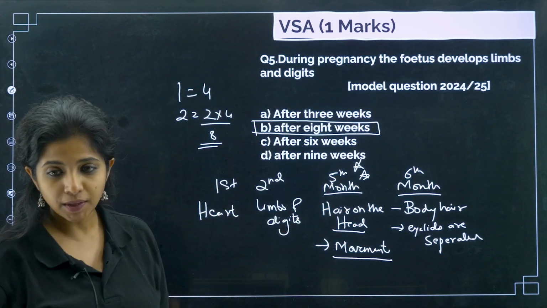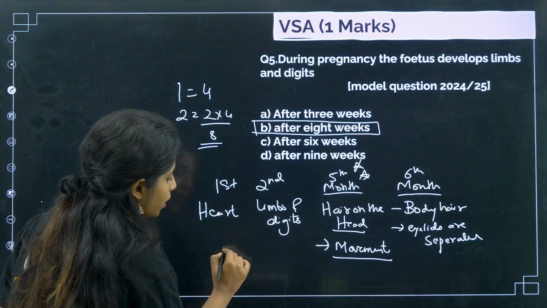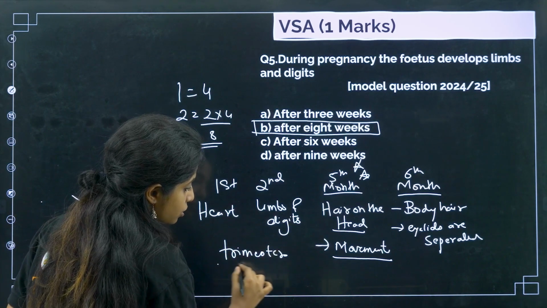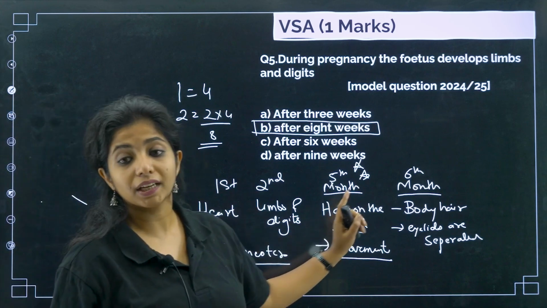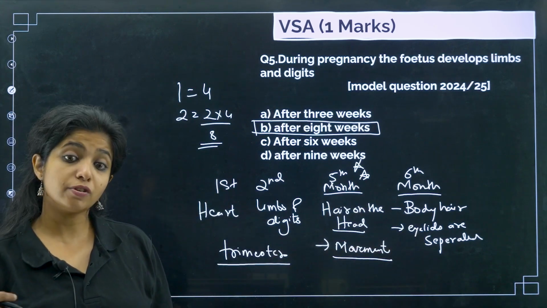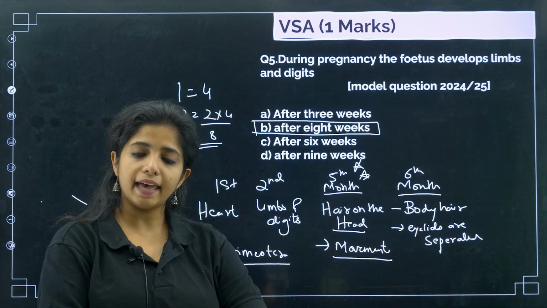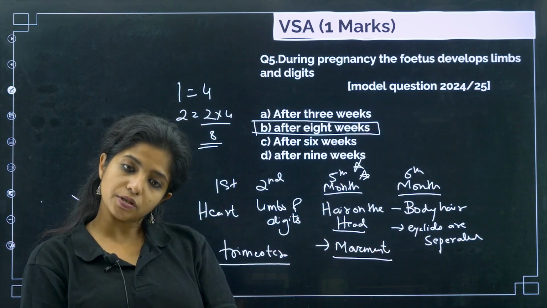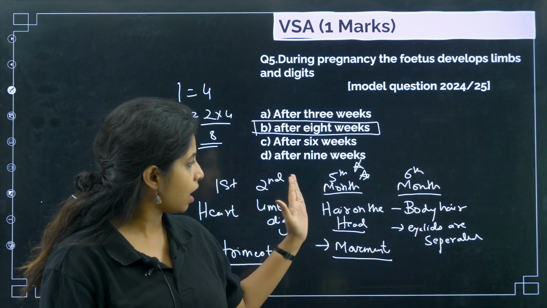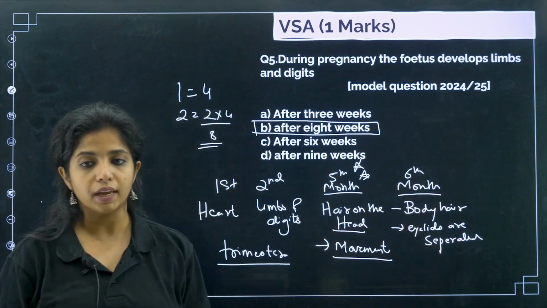Also, one more thing. The first 3 months, what do you call it? The first trimester. Okay, the first trimester is the first 3 months. Second trimester will be the second 3 months, that is until the 6th month. So please remember, sometimes a question comes like that also. The body hair and eyelids appear after first trimester, second trimester, third trimester? So it will be the second trimester, because after the 6th month you will be finding body hair.